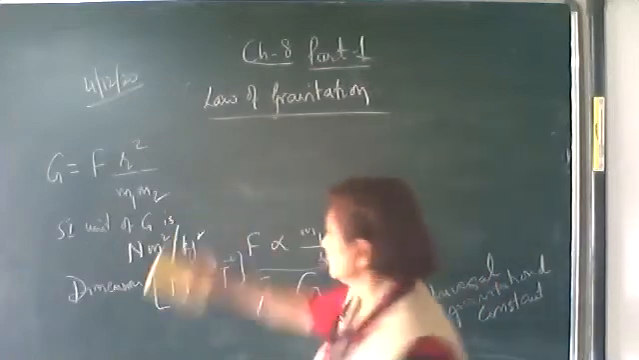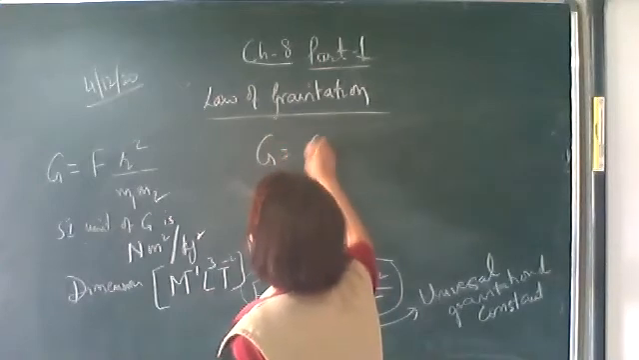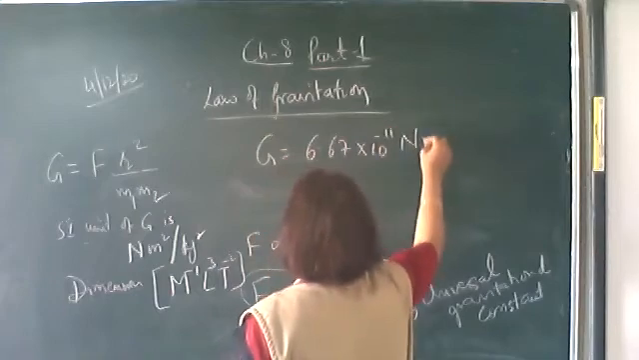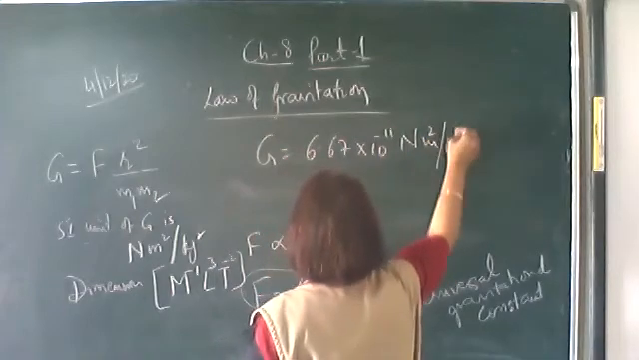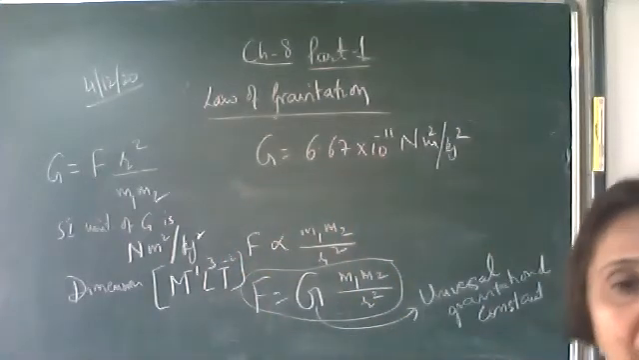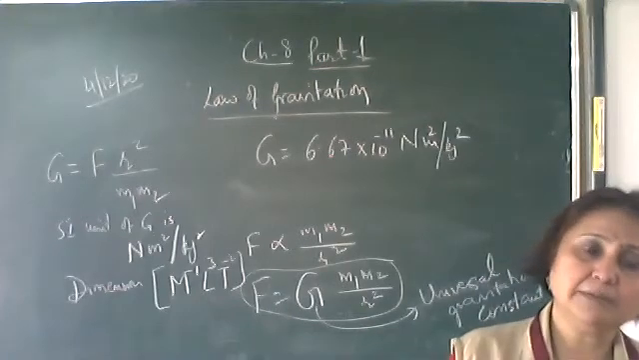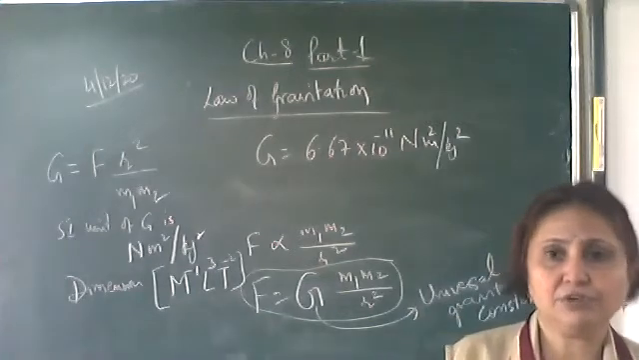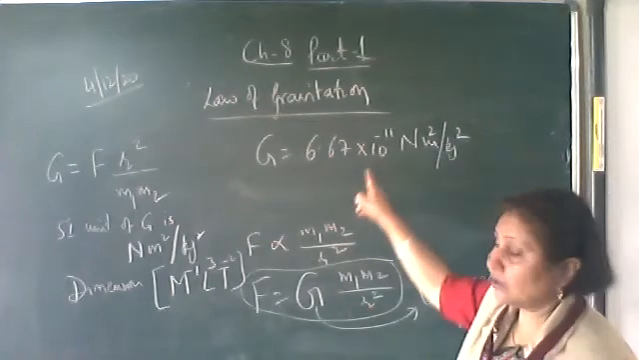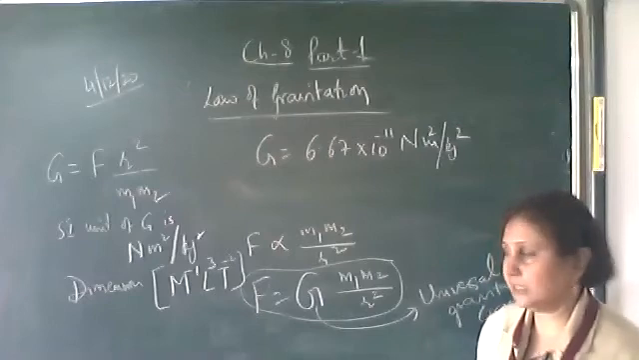Everyone knows the value of capital G in the SI unit. It is 6.67 into 10 raised to minus 11 Newton meter square per kg square. And this value is constant everywhere in the universe, not only on this planet, on any other planet or any other galaxy or on sun or moon, this value is constant. That is why it is called the universal gravitational constant, because its value is constant everywhere in the universe.